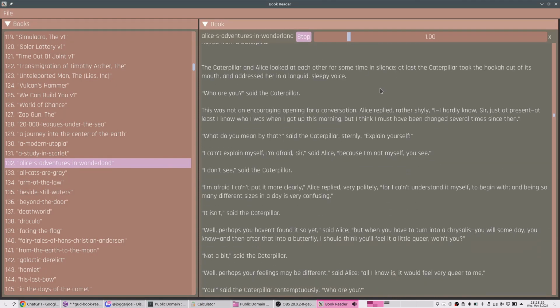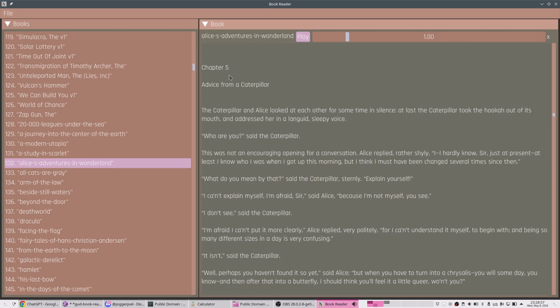Advice from a caterpillar. The caterpillar and Alice looked at each other for some time in silence. At last the caterpillar took the hookah out of its mouth and addressed her in a languid, sleepy voice. "Who are you?" said the caterpillar. This was not an encouraging opening for a conversation. Alice replied, rather shyly, "I hardly know, sir. Just at present, at least, I know who I was when I got up this morning, but I think I must have been changed several times since then."